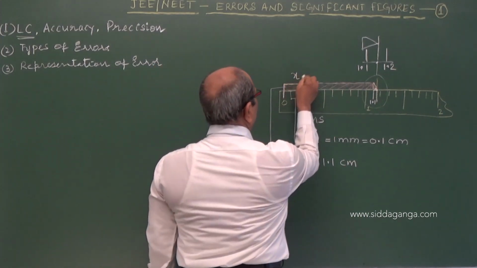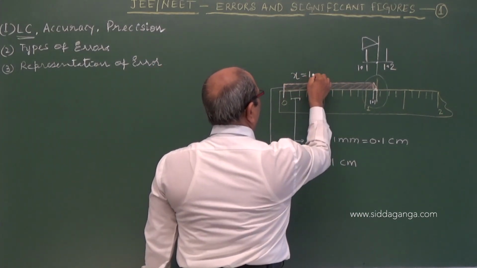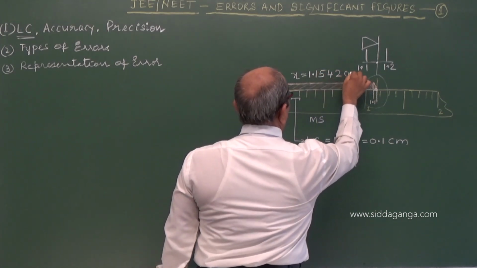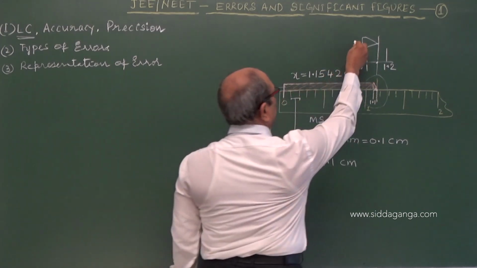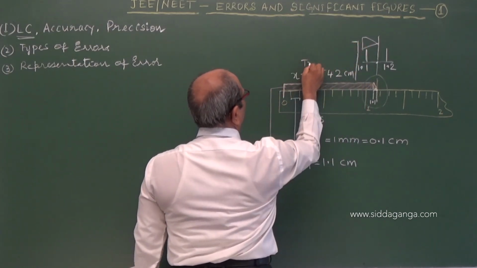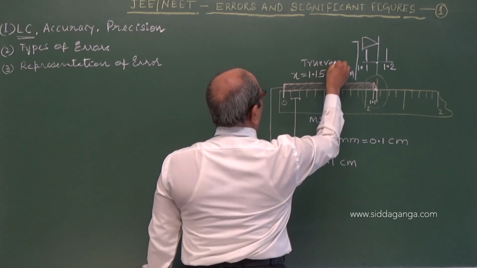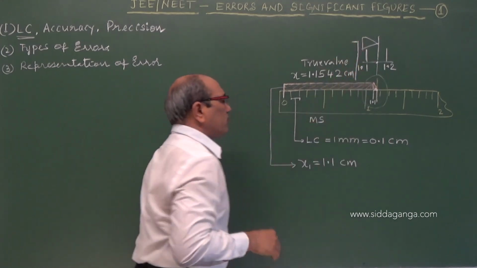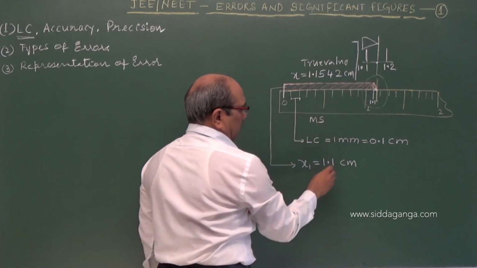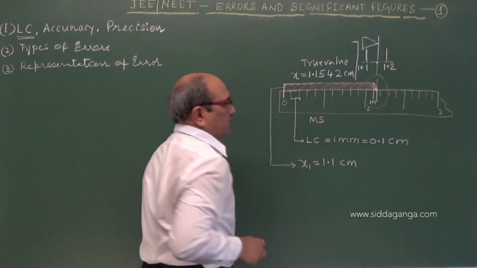For example, take the length of the pencil as 1.1542 centimeter. Imagine that is the true value. Now this meter scale can measure only up to 1.1 centimeter.